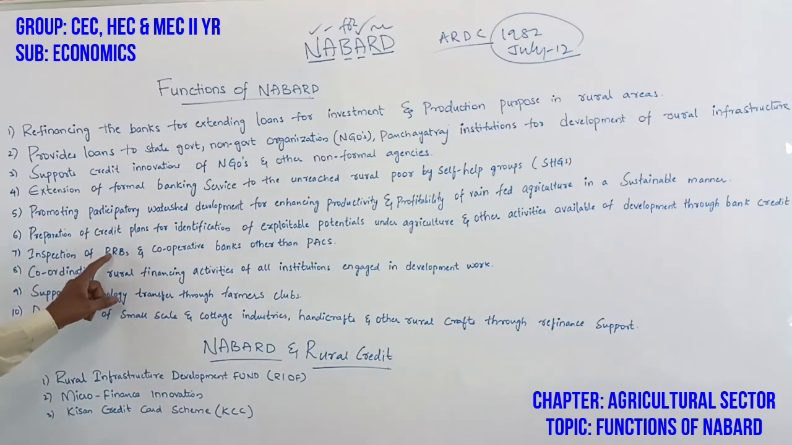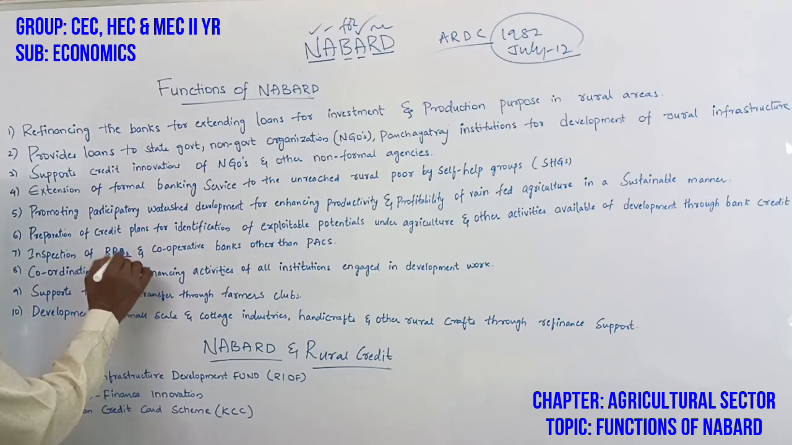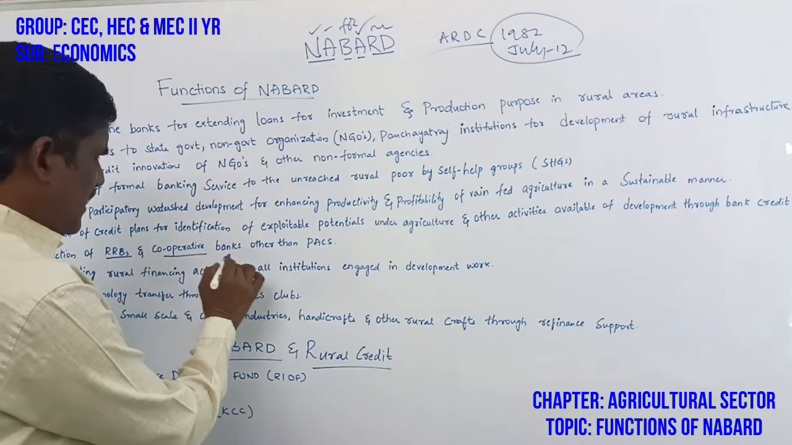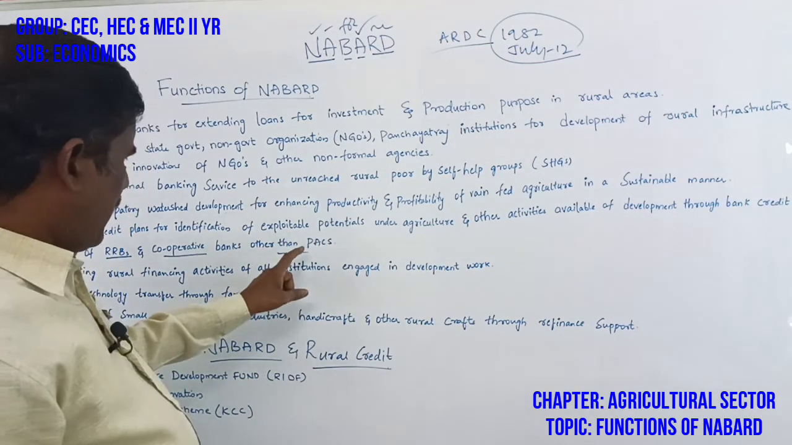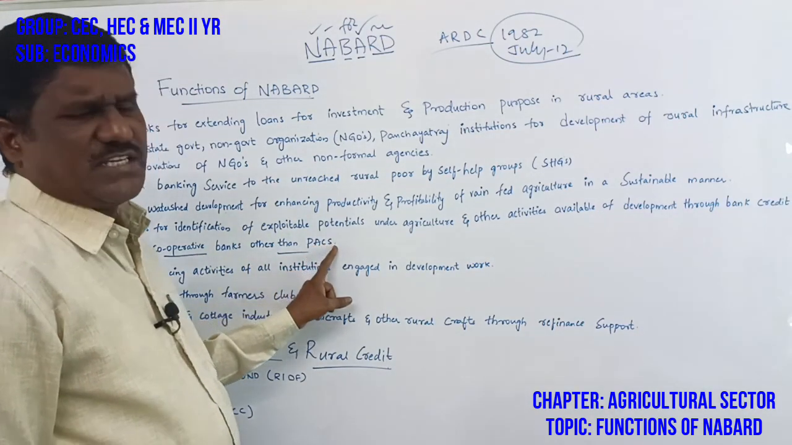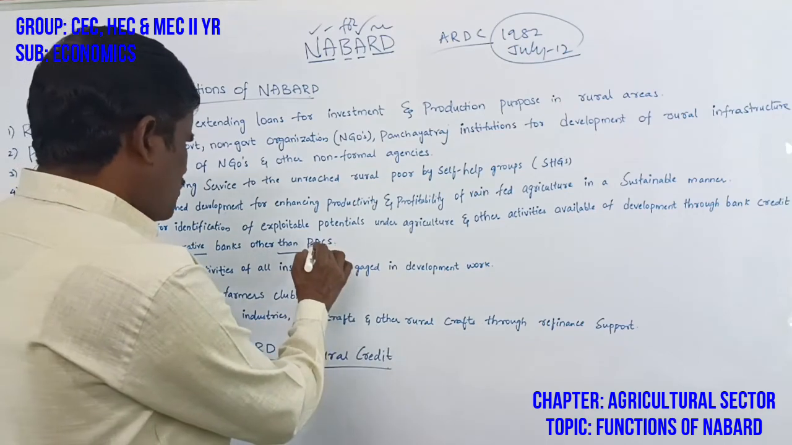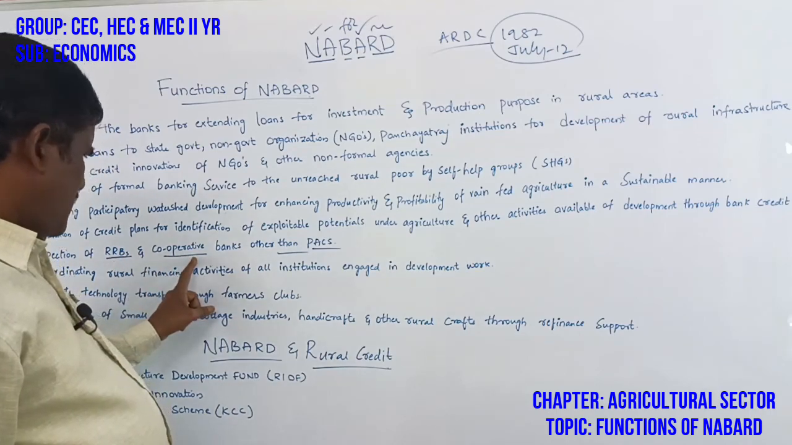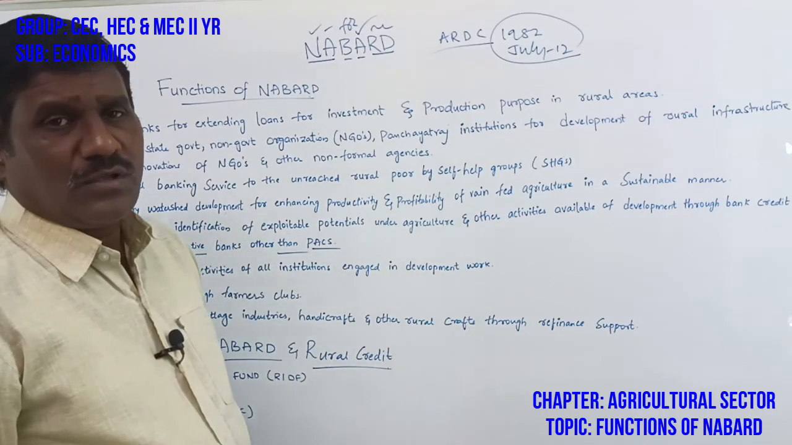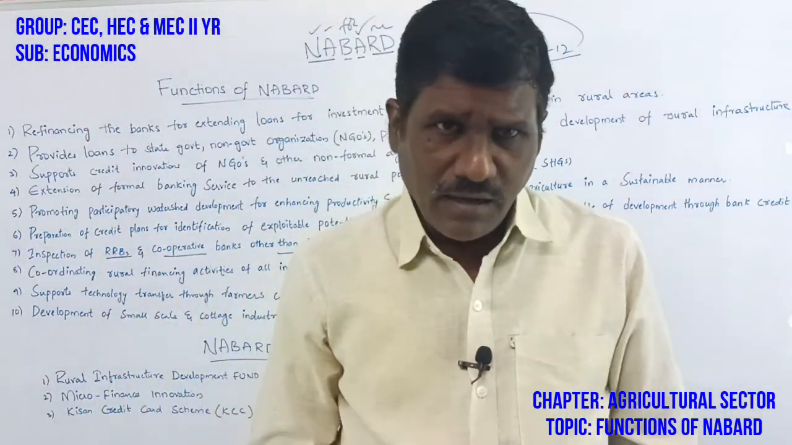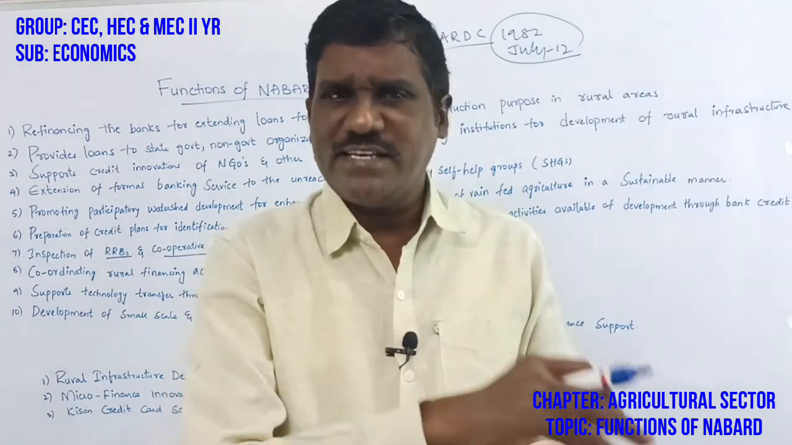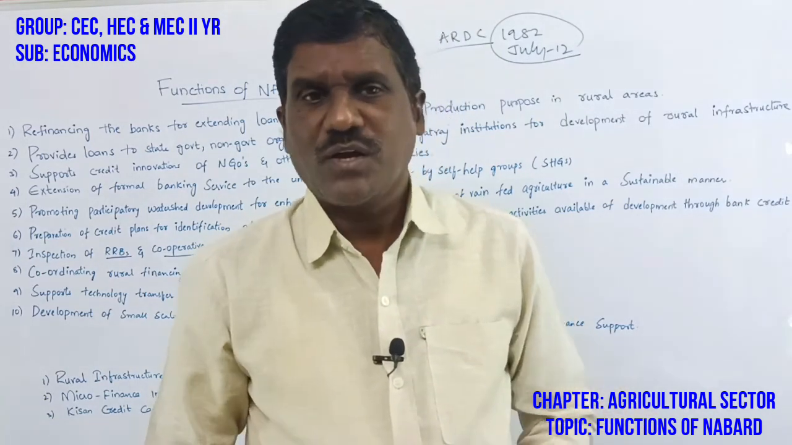Then, inspection of RRBs, regional rural banks, cooperative banks and other primary agriculture cooperative societies (PACS). NABARD can observe, coordinate and supervise the banks under it.